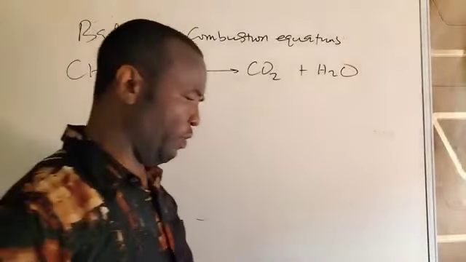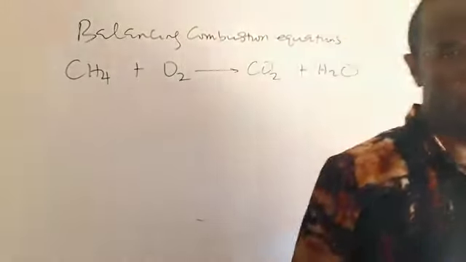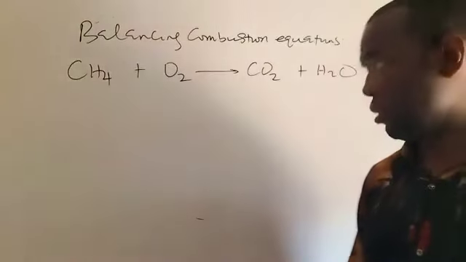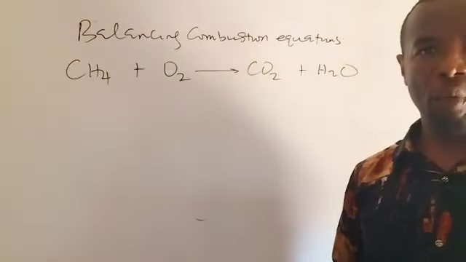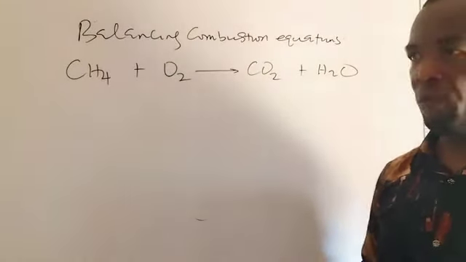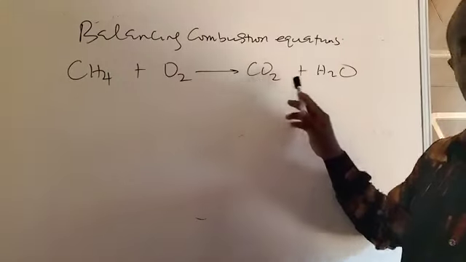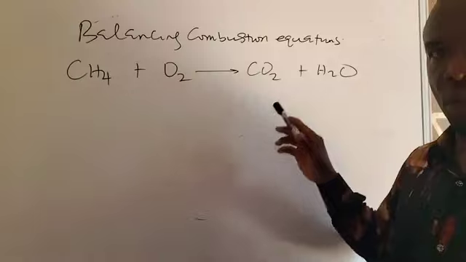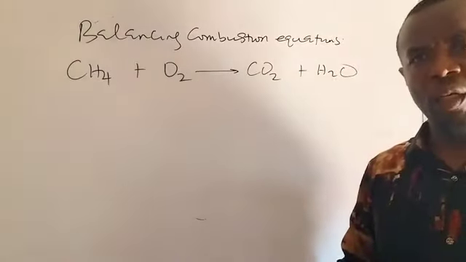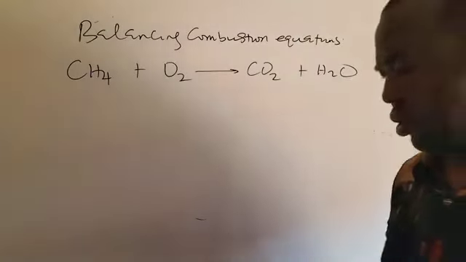Among the combustion reactions we have in chemistry is combustion of hydrocarbons, that is, compounds containing carbon and hydrogen only. When hydrocarbons are burned in oxygen, what we expect to get is carbon dioxide and steam, or I can call it water. Carbon dioxide and steam are produced when you burn hydrocarbons in oxygen.